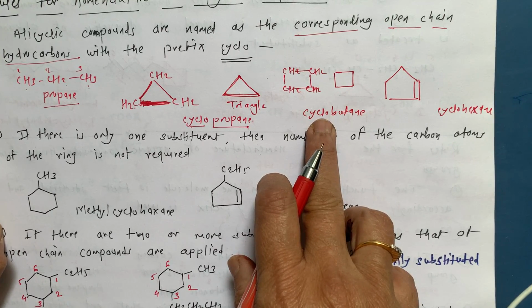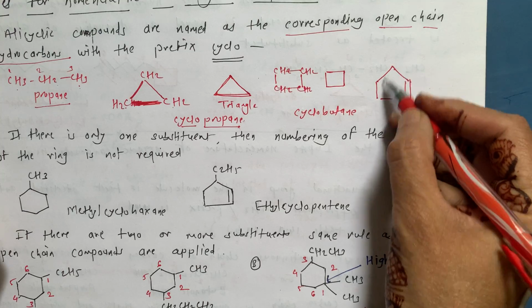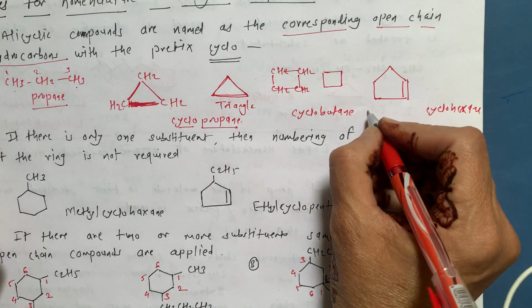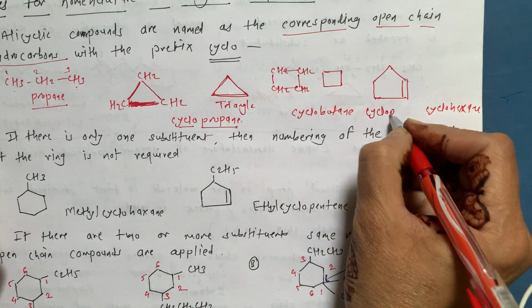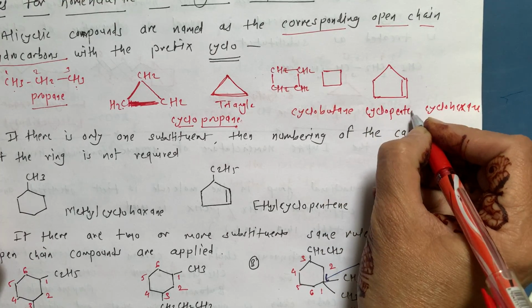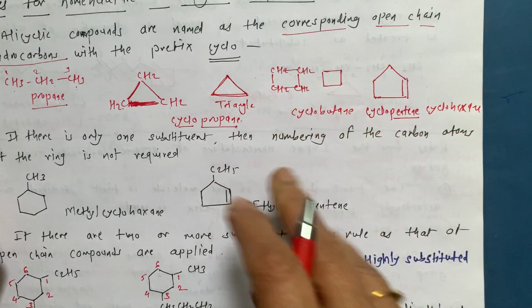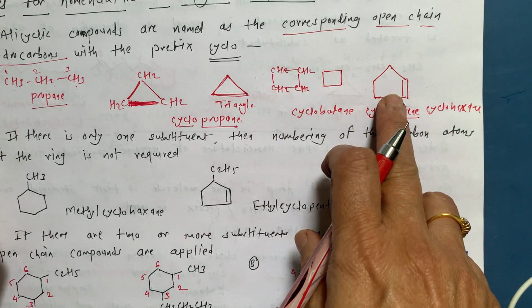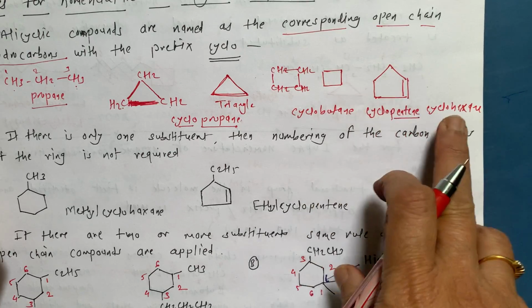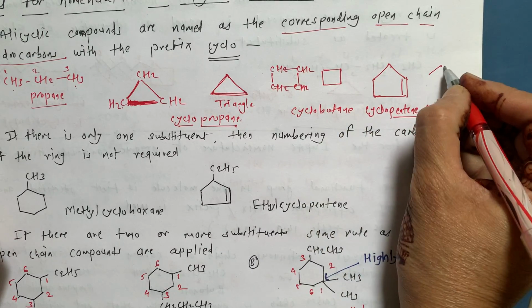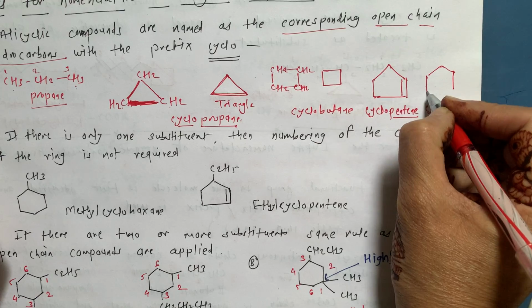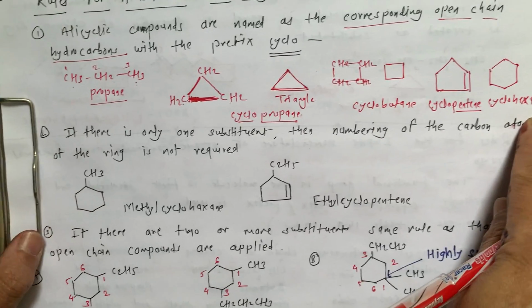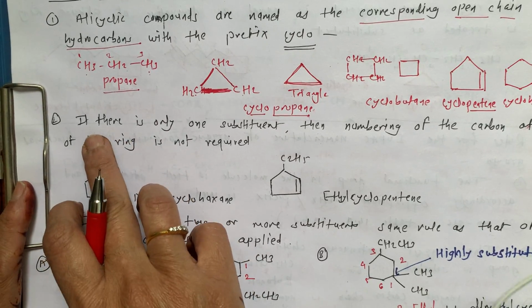This is our cyclobutane. If the structure is a pentane ring with a double bond, then this is called cyclopentene. Double bond means this is an alkene, which is a cyclic compound. So this is cyclopentene. When it is cyclohexane, it is just a hexagon like this. This is cyclohexane.